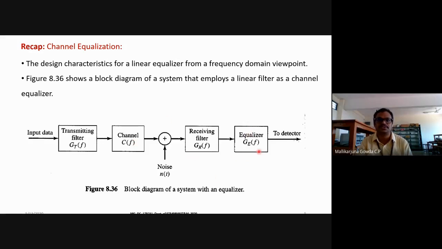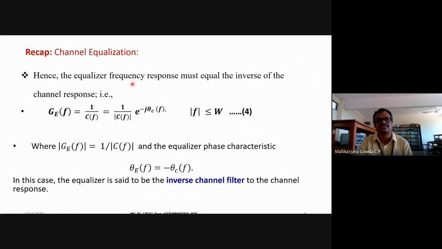So this is what I am discussing from the frequency domain viewpoint. The equalizer frequency response will be equal to the inverse of the channel response, that is what I have written: G_E(f) is equal to 1 by C(f). The phase characteristic of the equalizer, theta_E(f), will be equal to minus theta_C(f), whereas theta_C(f) is the phase characteristic of the channel response. So I can say the equalizer is nothing but the inverse channel filter to the channel response.